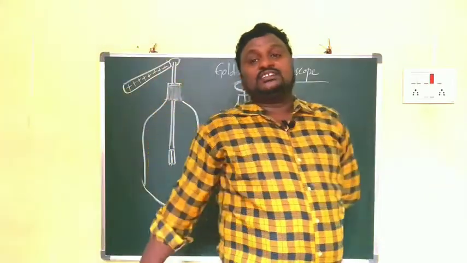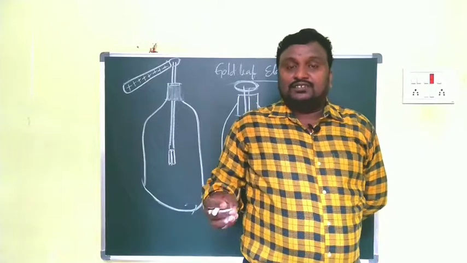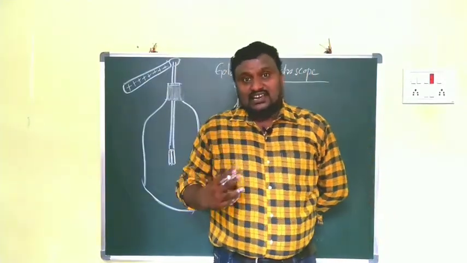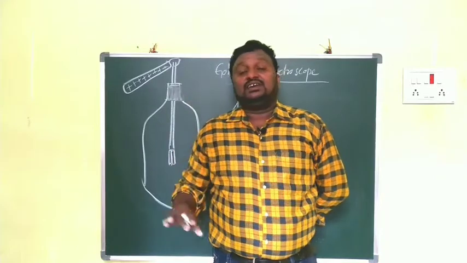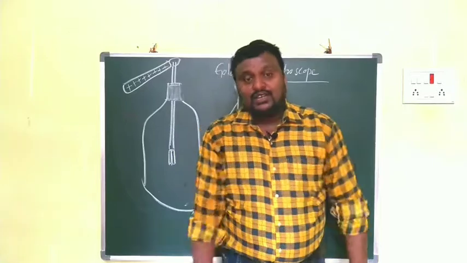Clear? We are taking a gold leaf electroscope. The arrangement should be as shown in the figure. After that, what are we taking? We are taking one glass rod. That glass rod is already rubbed with the silk cloth. That's why the charge of the glass rod is positive.